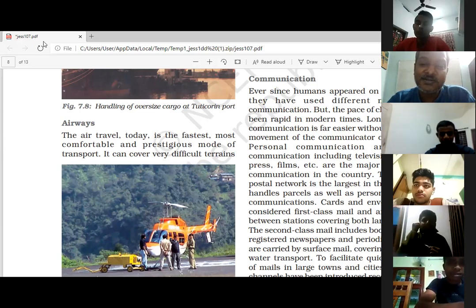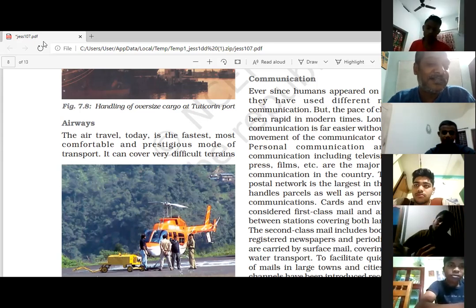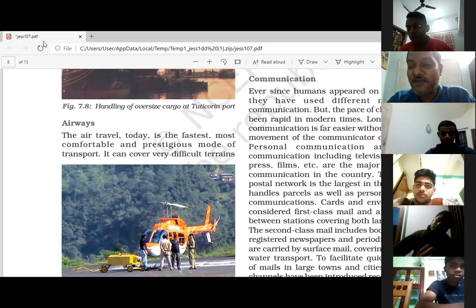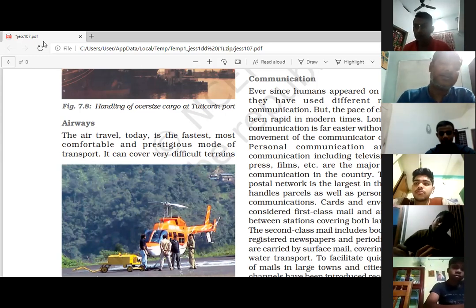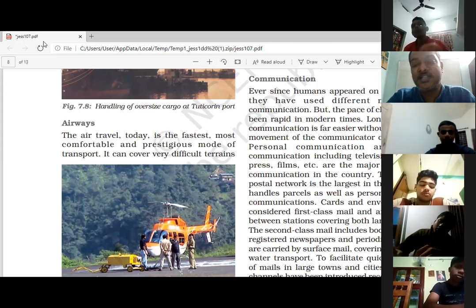Nobody knows. To make sure every Indian can fly. Yeah, every Indian can fly. Even the poor people or the common people can also fly. That is the scheme. Okay, the common people also can fly, because normally air transport is costly.